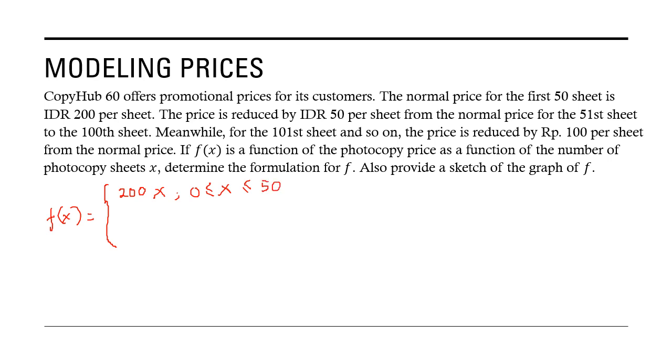Do you understand this? If we copy 50 sheets, the price we have to pay is this multiplied by 50, which is 10,000. We simply multiply the price by the number of sheets.